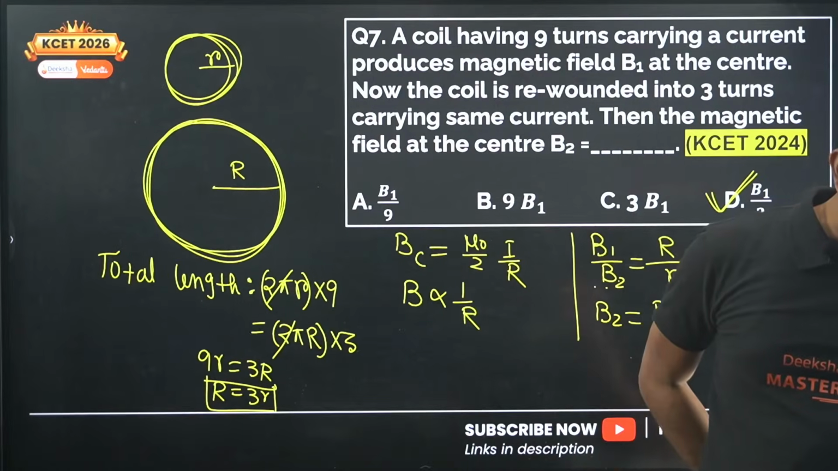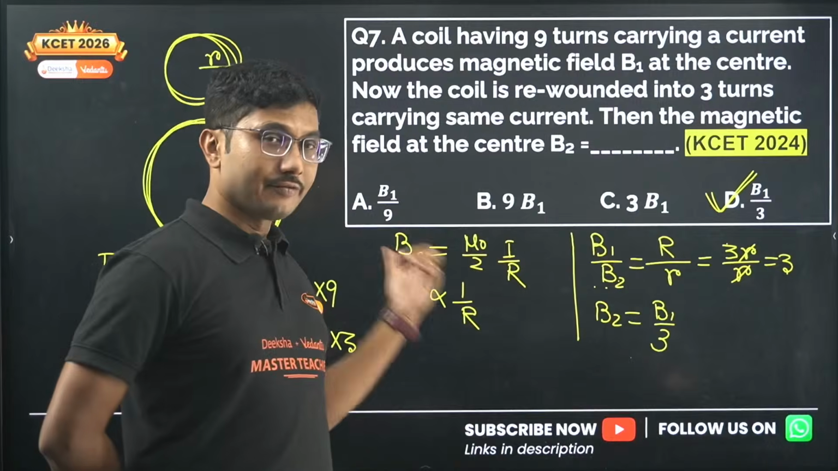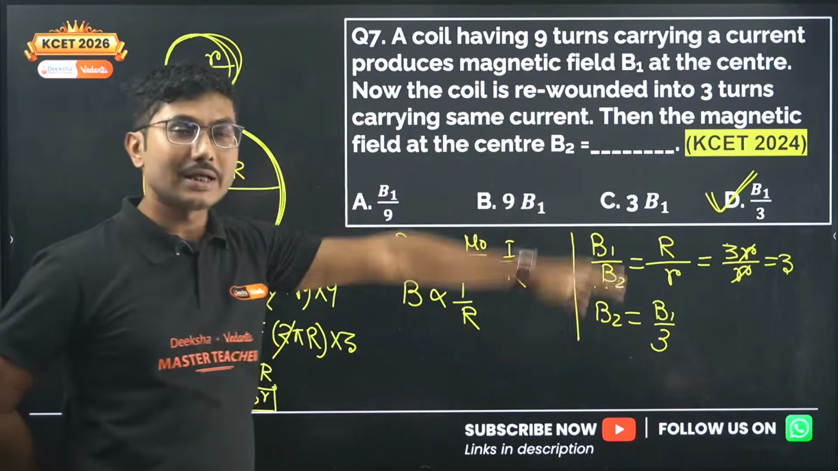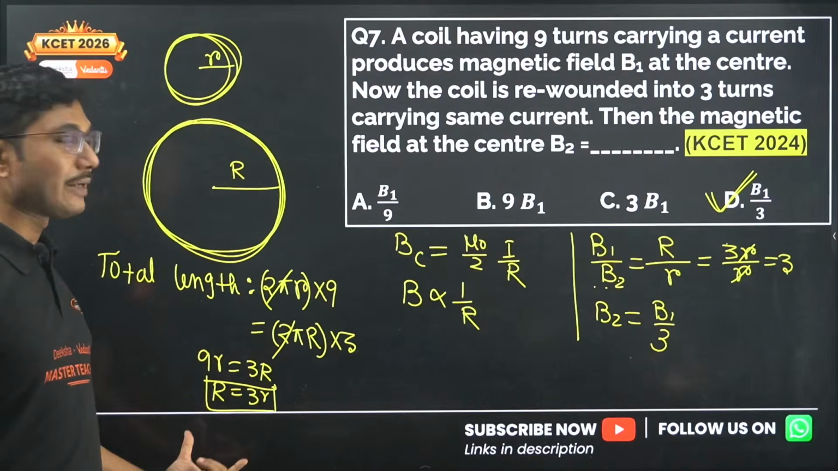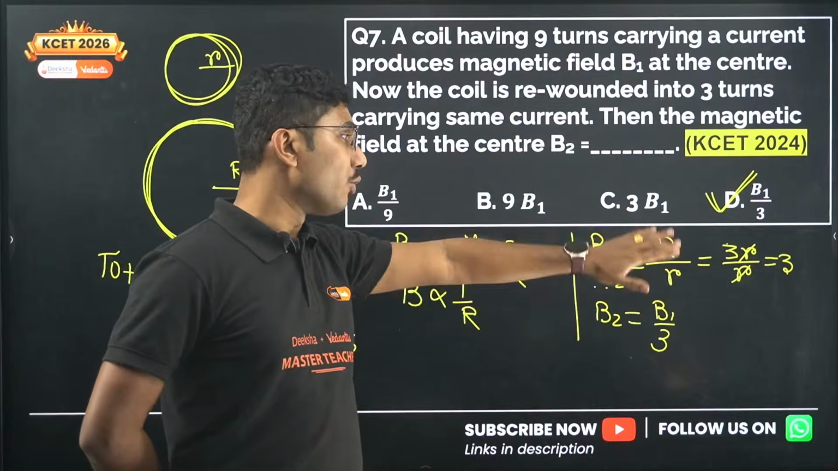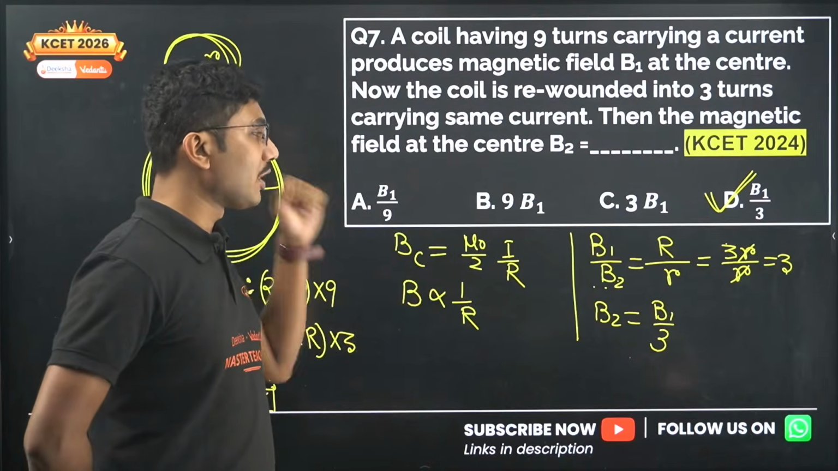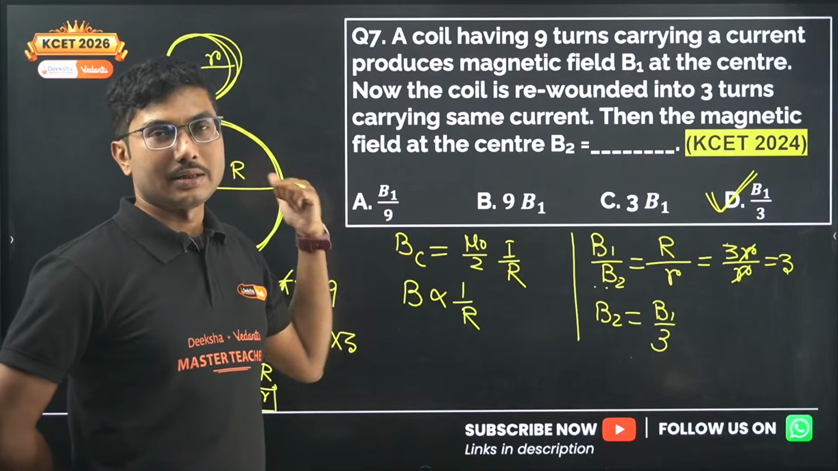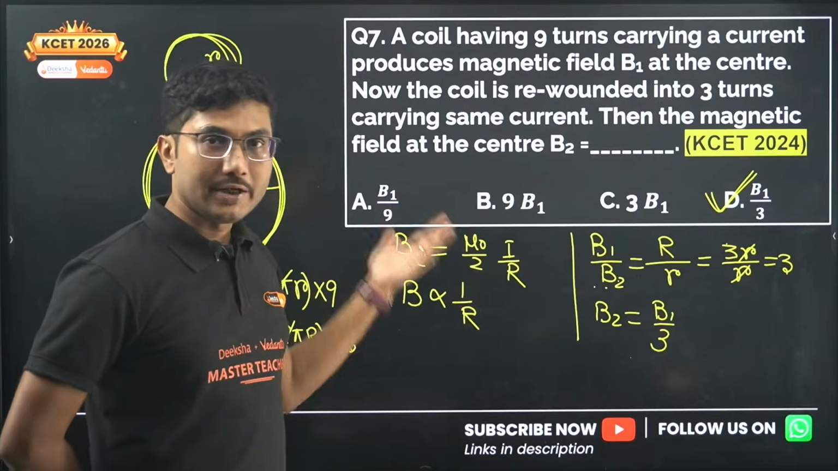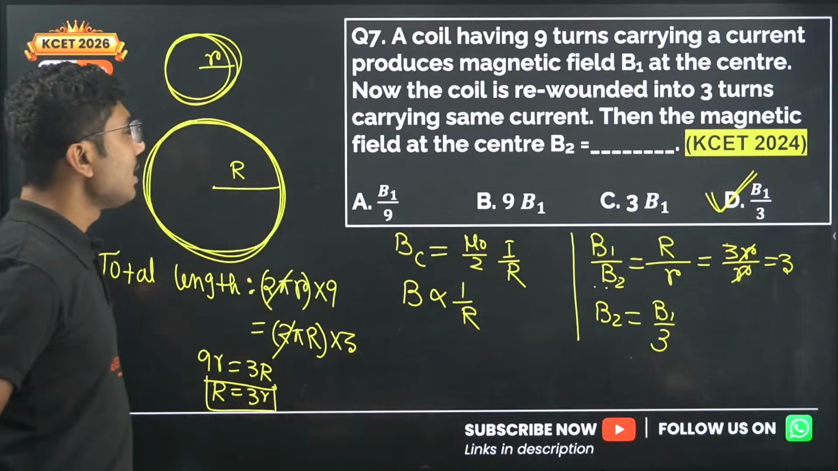Nagaraj is saying option B. Nagaraj, I guess your answer is wrong in this case. As you can see, it is inversely proportional to radius, and in the first case it is 9 turns, in the second case it is 3 turns. You have to calculate the relationship between the radii and then use this logic to answer it. Even if you forget the exact formula, you have to remember that at the center the magnetic field is inversely proportional to radius. If you know that, you can easily solve this question.